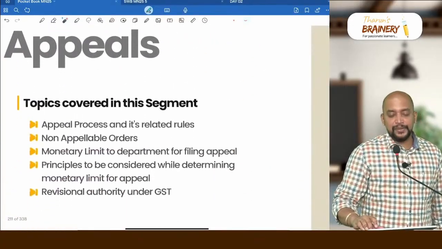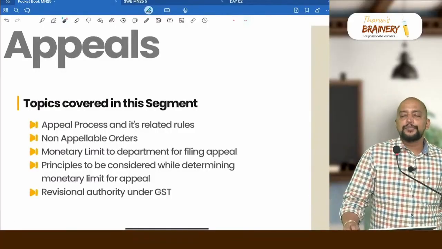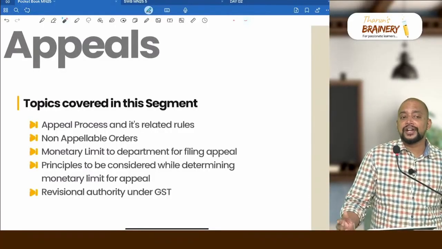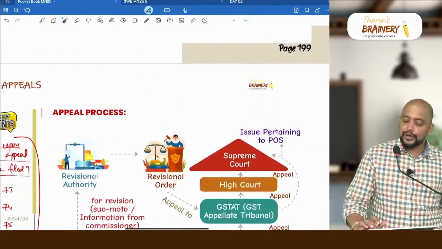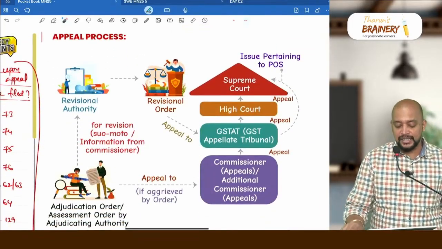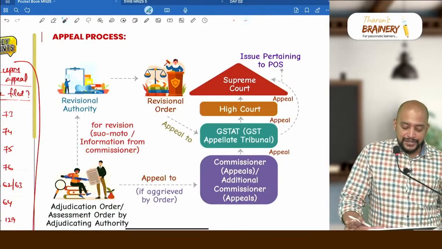Section 20 appeals. In these appeals, there are a lot of amendments now, because they have brought in the monetary limits for filing appeal by the department, etc. So this attempt you can expect a good number of questions on appeals. You can see here. First, try to understand what is this appeal process.